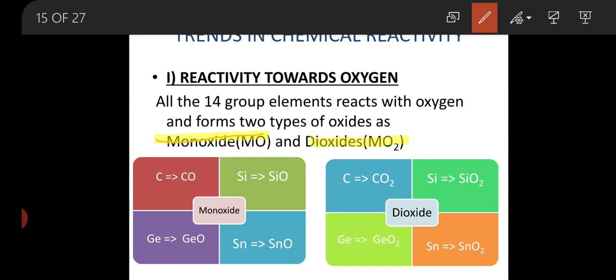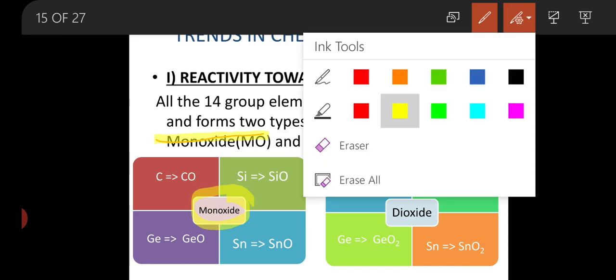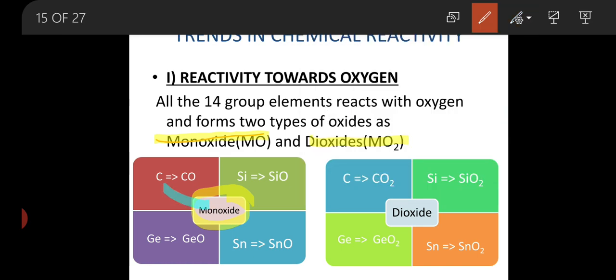Monoxide and dioxide. Here carbon reacts with oxygen to give carbon monoxide, silicon gives silicon monoxide, germanium gives germanium oxide, GeO, and tin reacts with oxygen to give tin oxide.